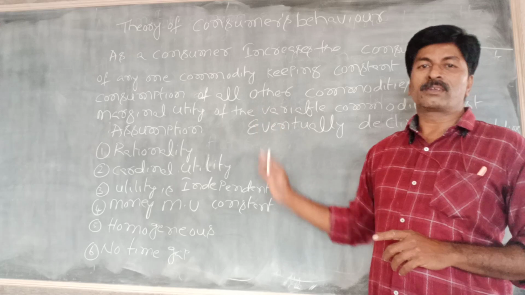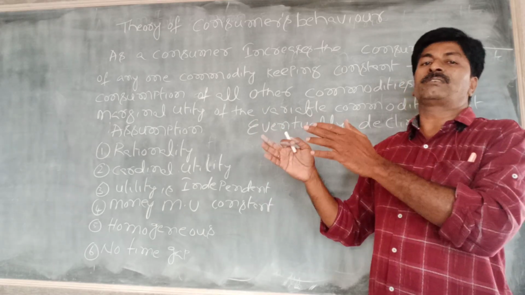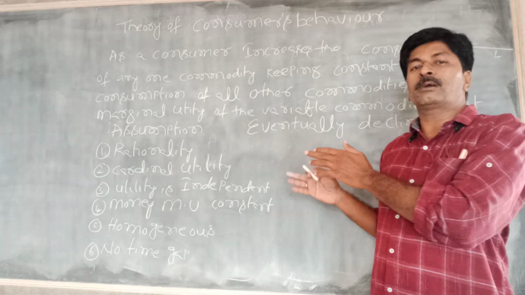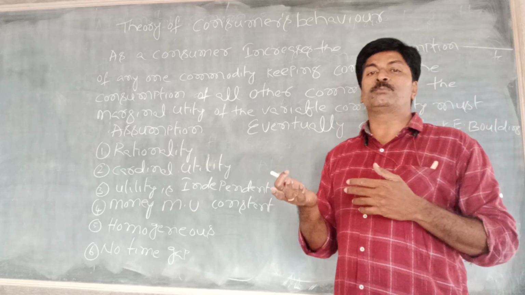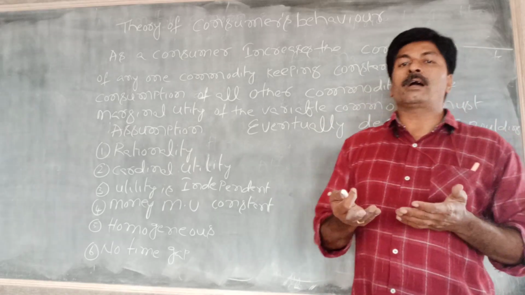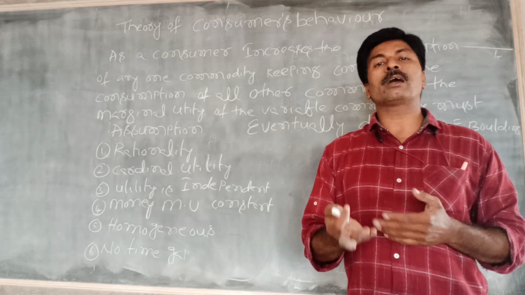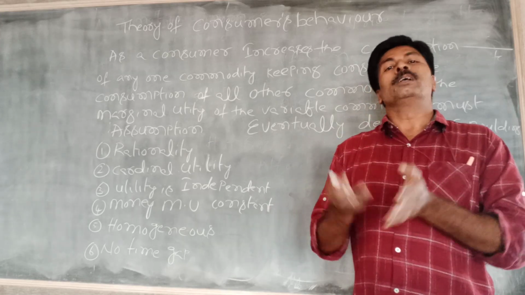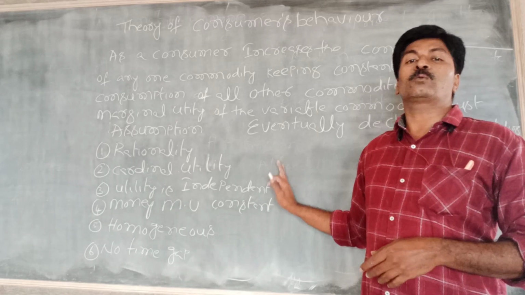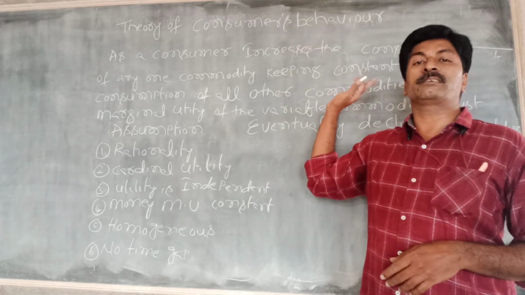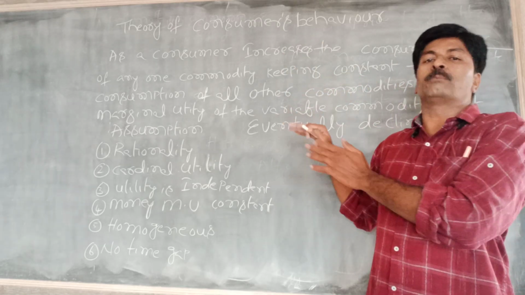So these are the assumptions. The law of diminishing marginal utility depends upon a few assumptions. Already we observed that in economics, every theory or principle or law depends upon some assumptions. When we accept these assumptions, we can easily observe the law of diminishing marginal utility. So this is the observation.